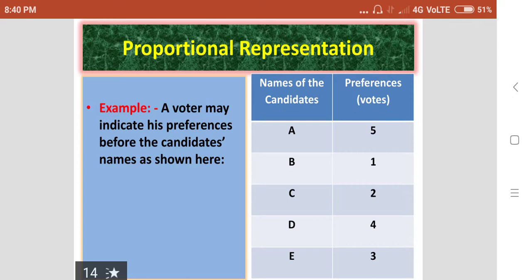Fourth preference to candidate D, serial number 4. Then giving the fifth preferential vote to A, he should write serial number 5. So this is proportional representation, which we follow in the presidential election. This is another method in the election of the president.